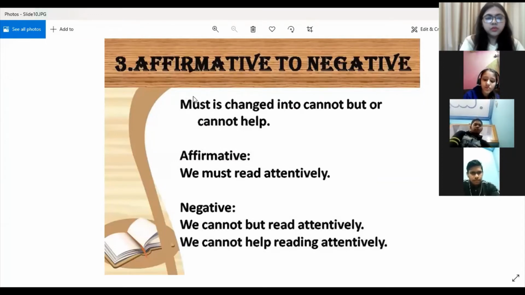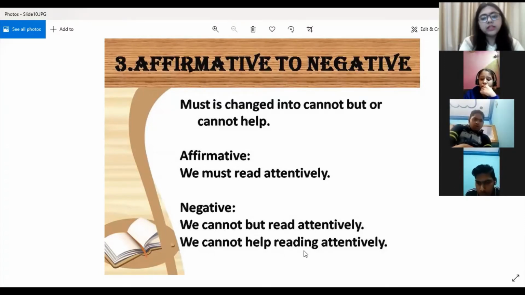Now, there are some more rules while changing affirmative to negative. Like must is changed into cannot but, or cannot help. Like we must read attentively. We cannot but read attentively. We cannot help reading attentively. So when the word must is there in a sentence, you have to replace it with cannot but or cannot help. When you are replacing it with cannot but, then you have to write the verb as it is. But when you are replacing it with cannot help, then you have to write the ing form of the verb. Are you able to spot the difference between the two?